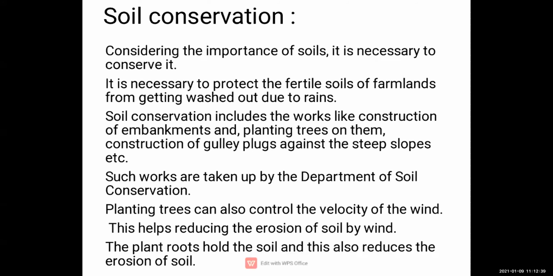Planting trees can also control the velocity of the wind. So if we plant more and more trees, we can have control over it. This helps reduce the erosion of soil by wind. Whatever erosion is happening because of wind can be controlled. The plant roots hold the soil near them, and this also reduces the erosion of soil.